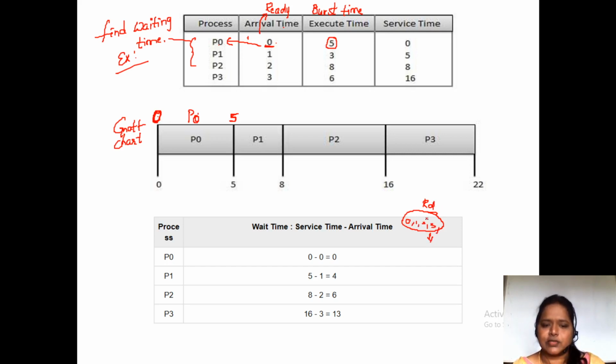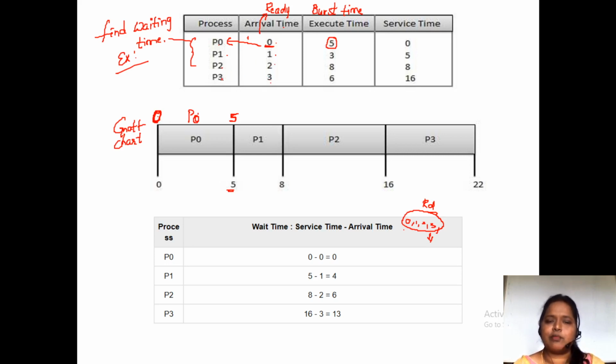At the 0th millisecond, process 0 came, and it executed till 5 milliseconds. At 5 milliseconds, did any process enter? Yes, already 3 processes have entered before the 5 milliseconds. At 1 millisecond, process P1 entered. At 2 milliseconds, process P2 entered.